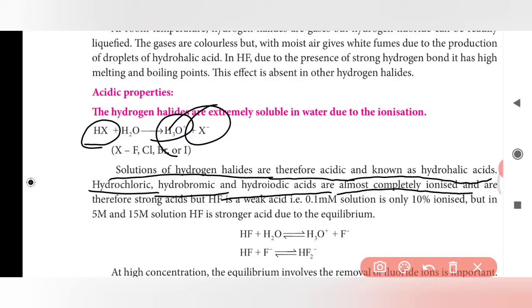It liberates all the hydrogen atoms it contains. So it is called completely dissociated, therefore a strong acid. But HF is a weak acid; a 0.1 molar solution is only 10% ionized. But in a 5M and 15M solution, HF becomes a stronger acid due to the equilibrium.